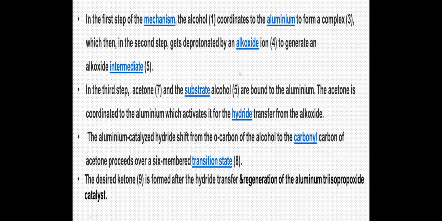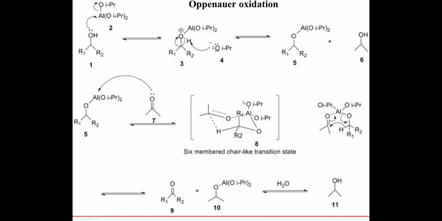In doing so, there is a 6-membered transition state that occurs. Alcohol forms a coordinate complex with the aluminum, and in doing so there is a 6-membered transition state. So what happens next?